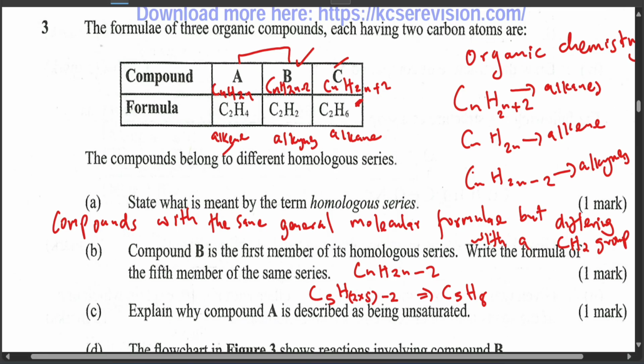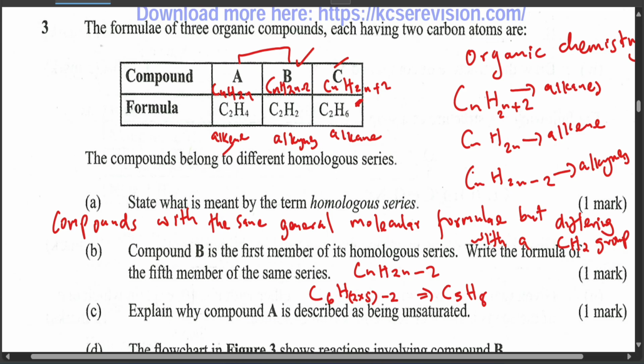If C2 is the first member, C3 is the second, C4 is the third. So therefore, this one should not be C5. So the fifth member will be C6.